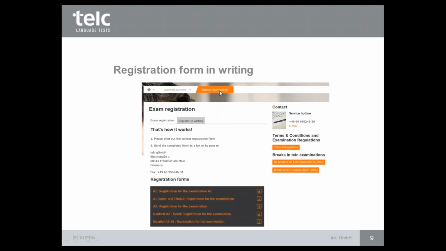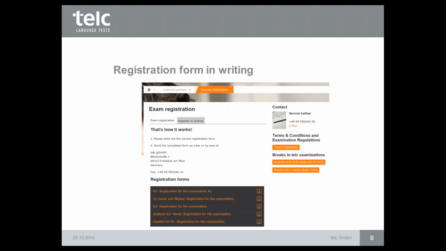You will get there also via our website. You can choose licensed partners, and after it register in writing, not exam registration online. And here you see the registration forms, for example, for A1, A2, and so on.